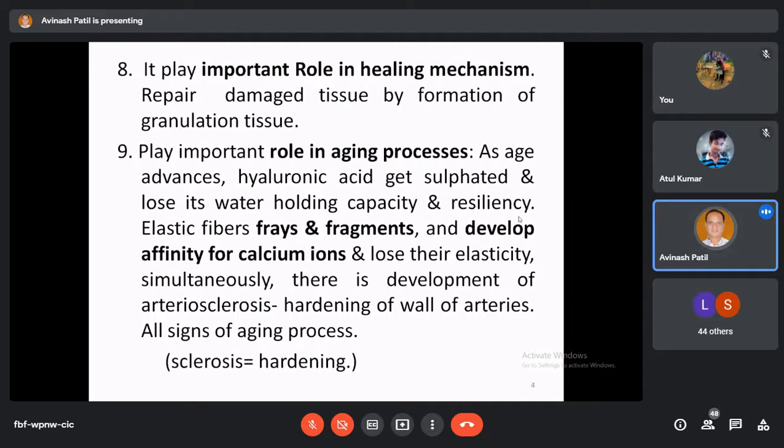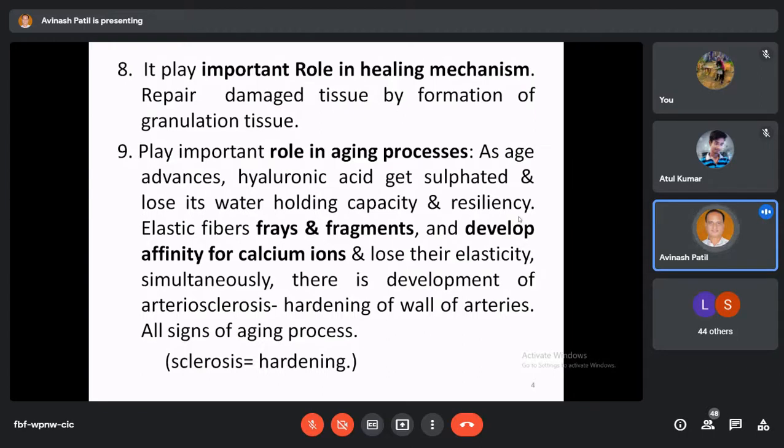And this aging process is different in different age groups in some animals, but whatever it may be, all animals that take birth are going to die after some time. This dying process takes place slowly and gradually after some period. And in this aging or dying process, the connective tissue plays an important role.